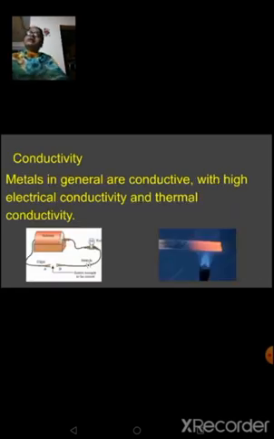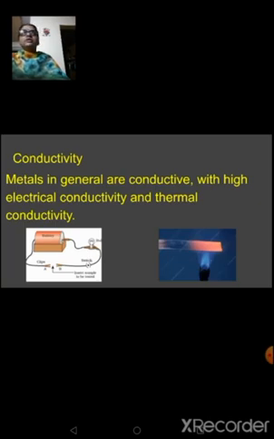Next, conductivity. You have learned in your physics about conductors, resistors and all. Metals in general are conductive in nature. That means they allow electric current to pass through them, and they can also withstand a huge amount of heat and allow heat to pass through them. Amongst metals there are also exceptions which are poor conductors of heat and electricity. Since metals show this property of conductivity, we use them for making our electrical wires, like copper is chosen there.